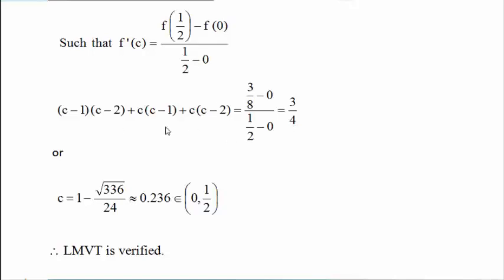If we simplify this after some simple calculation, we get c is equal to 1 minus square root of 336 whole divided by 24, and after simplifying, the approximate value of c is 0.236, and that lies between 0 and half. We succeeded in getting the point c in this interval. In this way, the Lagrange mean value theorem is verified.